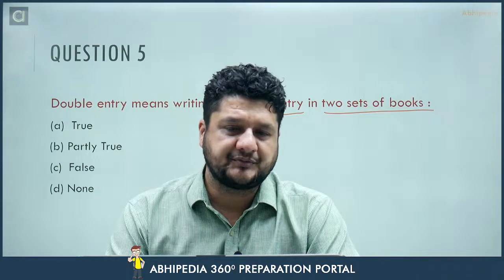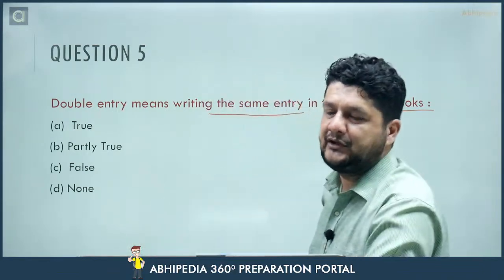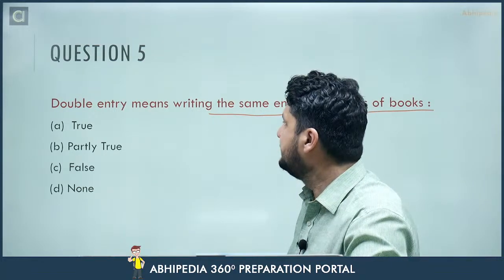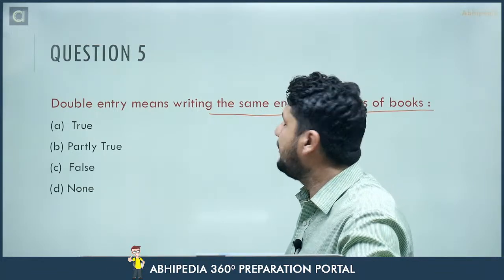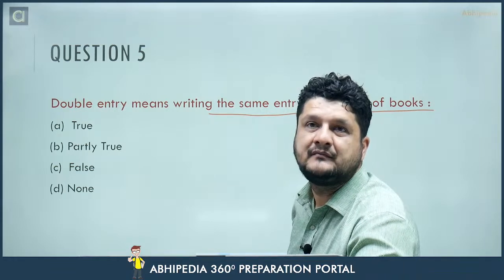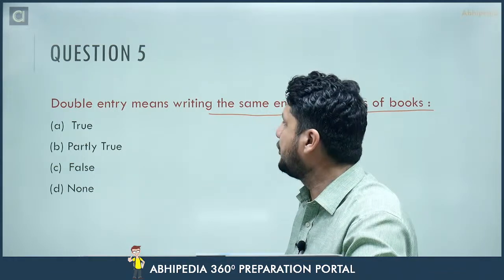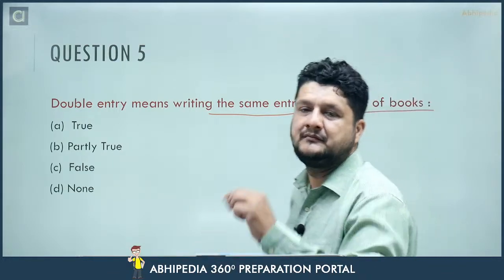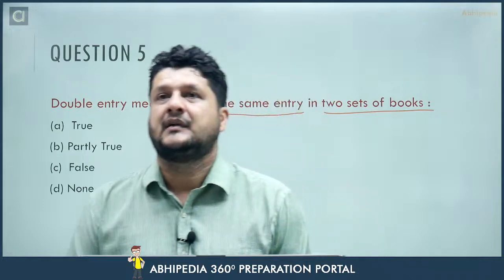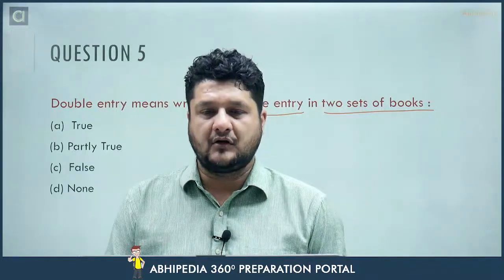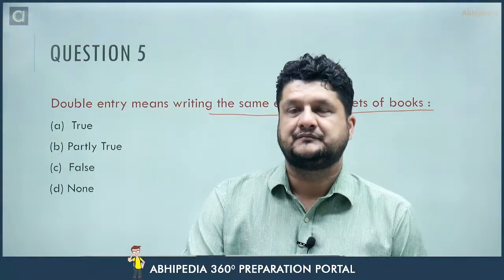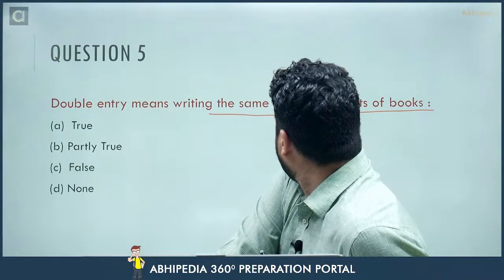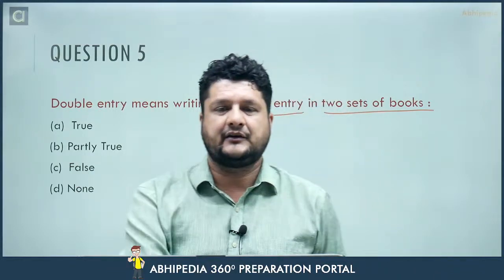I am getting option as C. Many of you have written as option C. Others also. A is true. C means false basically. You are saying false. And A is for true. Okay, others. Is it true or wrong? Let me know. Double entry means writing the same entry in two sets of books. Is it true or false?